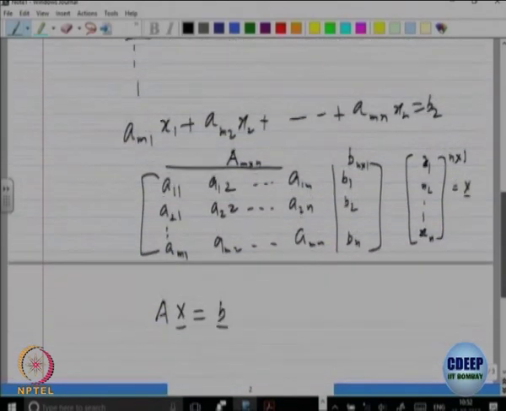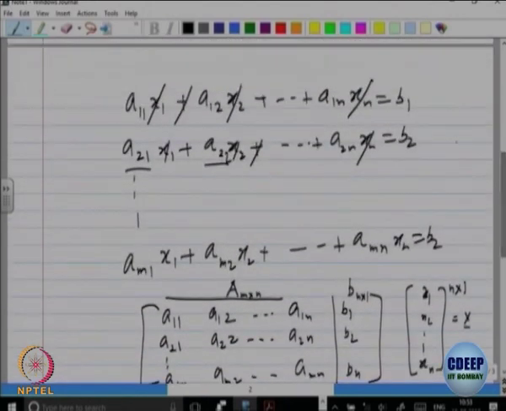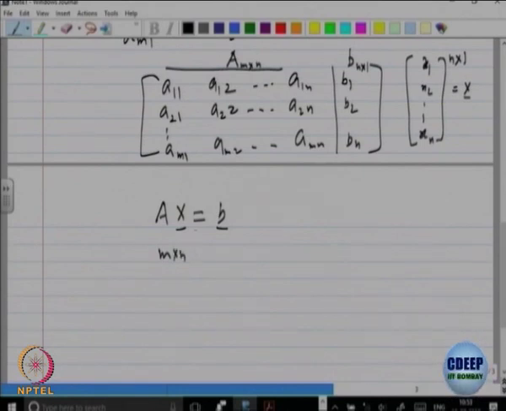When I multiply, what will be A11 x1 plus A12 x2 and so on will be equal to B1. That will be my first equation. Is it clear? A is m cross n, x is n cross 1, so I will get m cross 1.